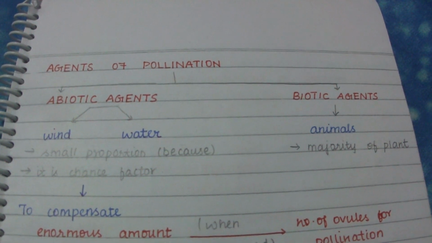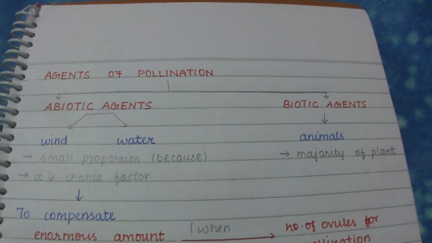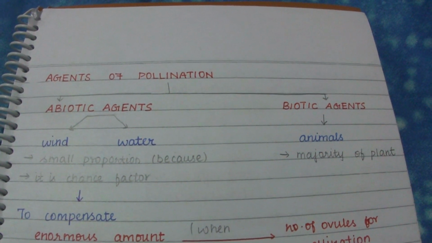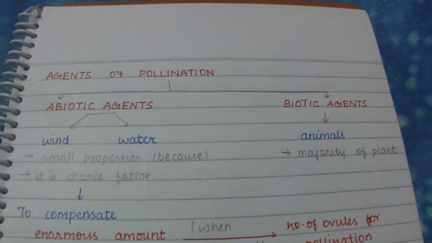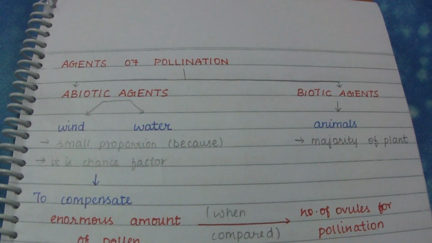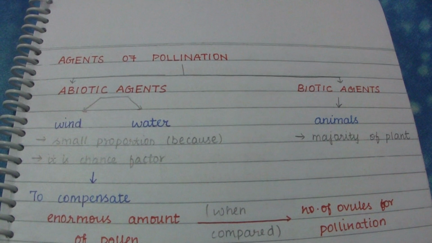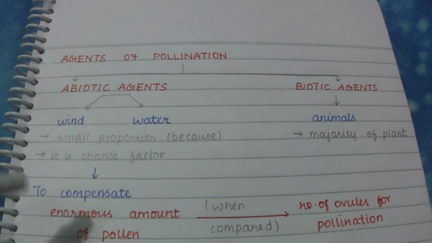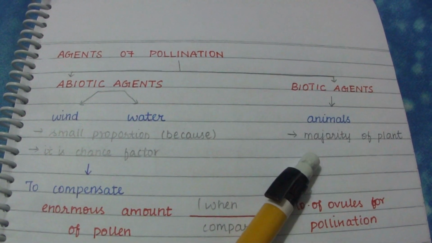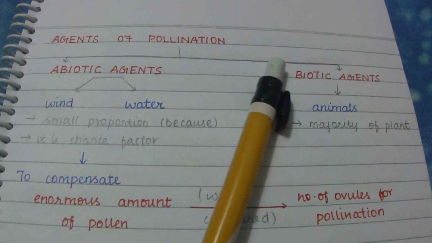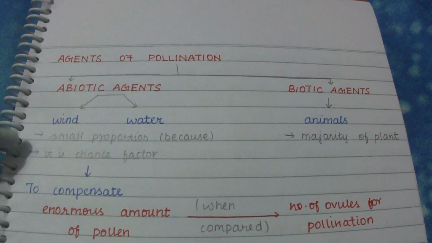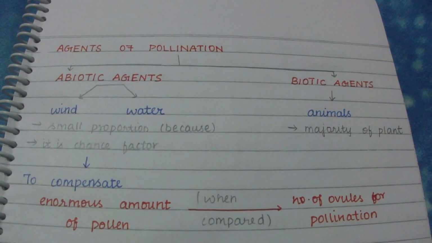So in this video we are going to discuss the agents of pollination. When we take the agents of pollination, it can be abiotic agents or biotic agents. Abiotic agents are nothing but wind and water, whereas biotic agents are animals. Biotic agents are used by the majority of flowering plants, whereas abiotic agents are not used as much when compared to biotic agents.